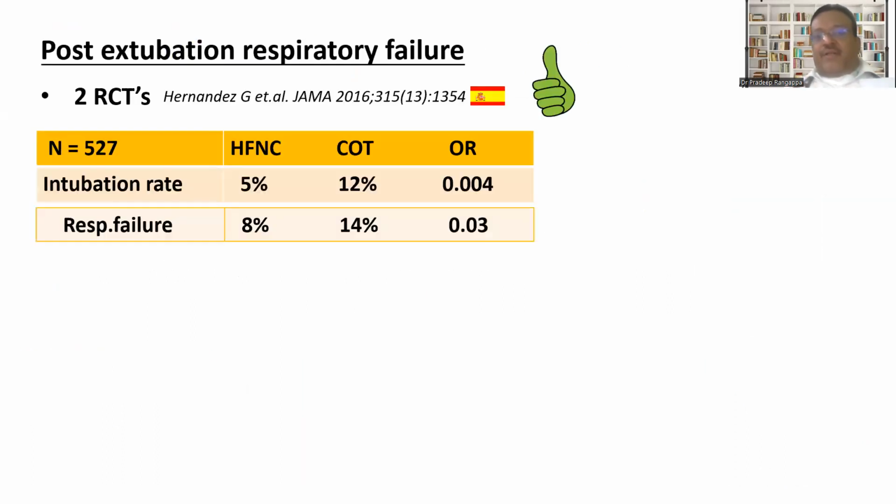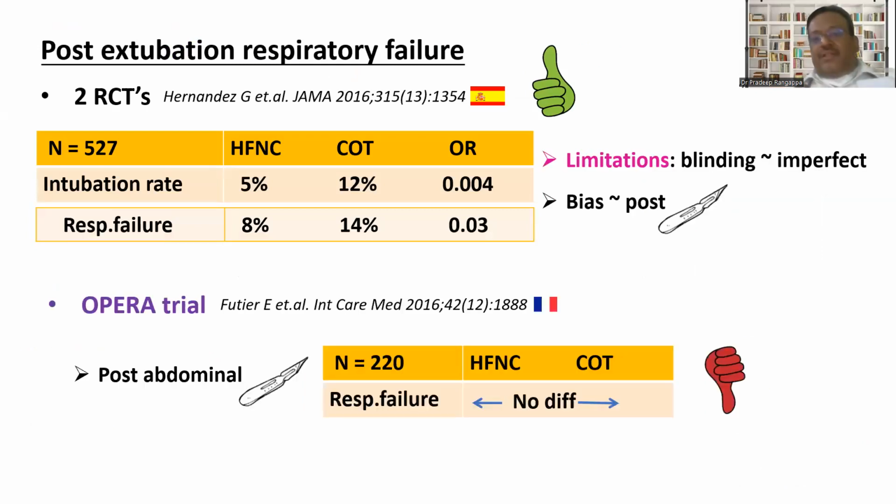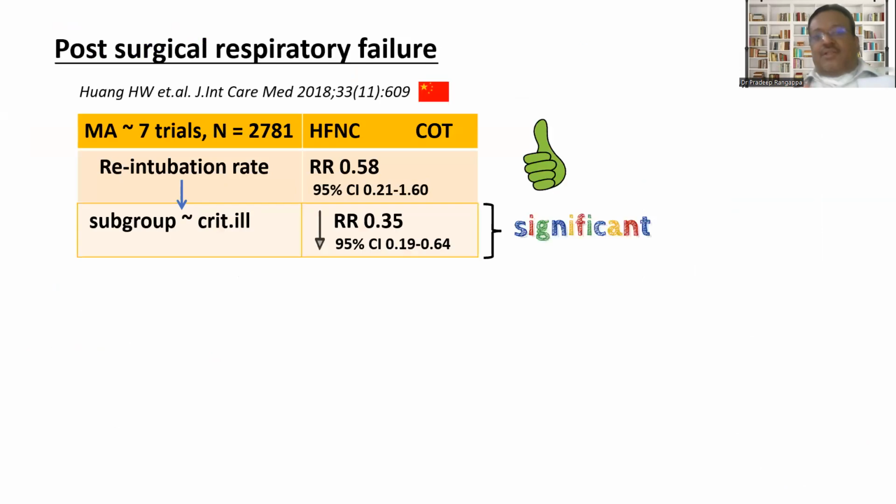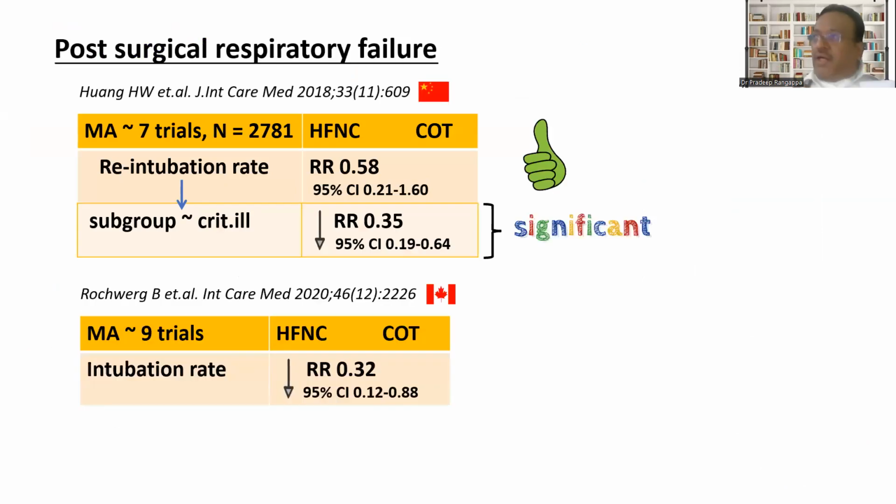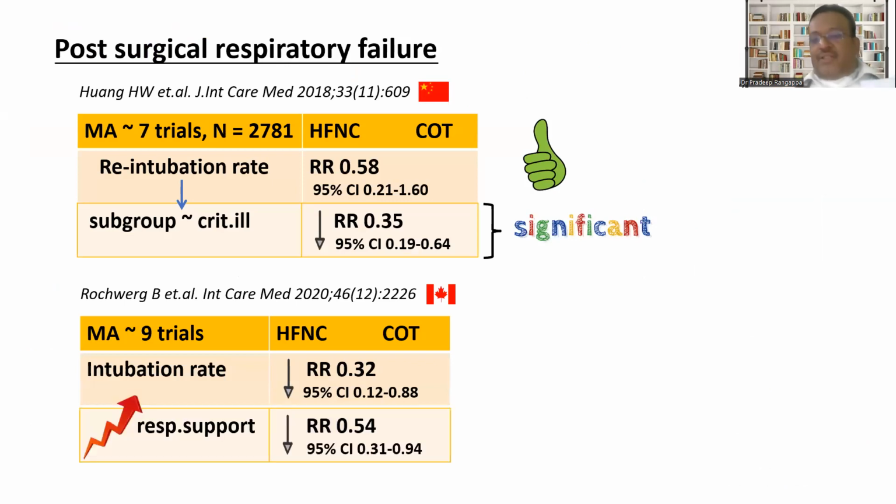And in post-extubation respiratory failure, again, HFNO is not compared with NIV, HFNO is compared with conventional oxygen therapy. Post-surgical also, HFNO compared with COT. So in all respiratory failures you take, HFNO is only compared with conventional oxygen therapy, not with NIV. So HFNO cannot compete with NIV, and it only holds promise in a very limited group of patients. For intensive care, NIV is the way to go forward.